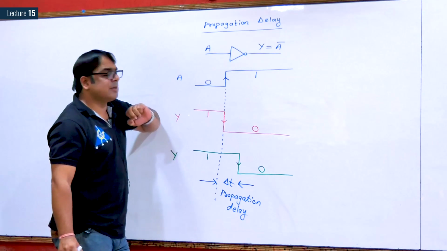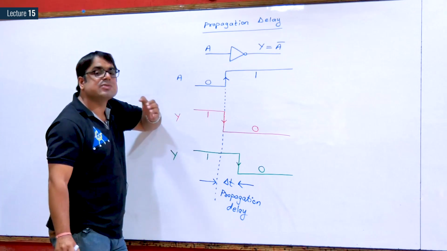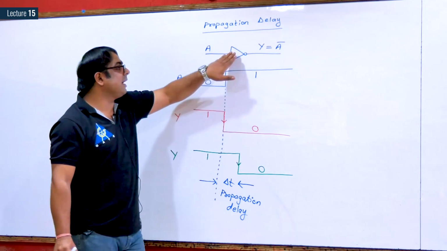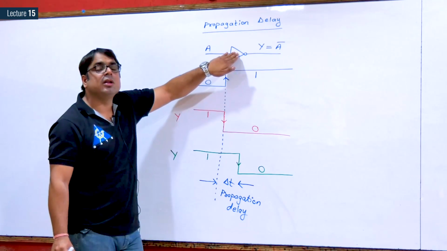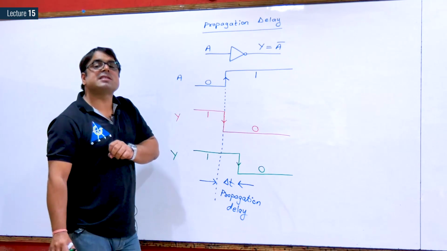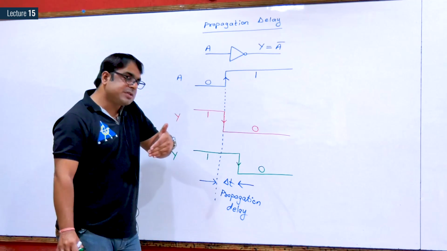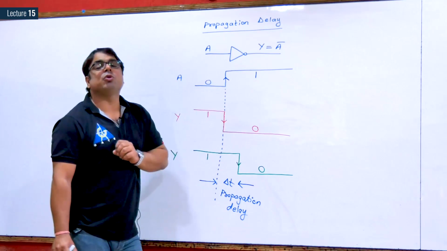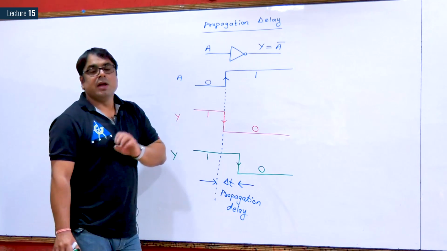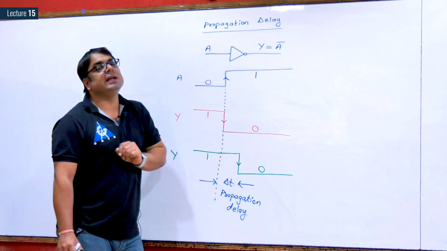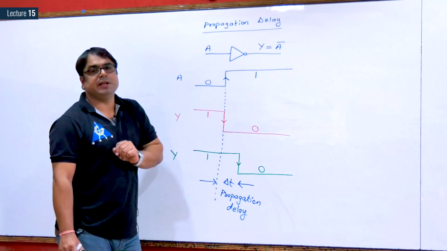Now, why this propagation delay happens is a very simple, obvious reason, because in this logic symbol there is a circuit inside. If there is a circuit inside, the input signal has to pass through the circuit to obtain the output. The delay in obtaining the output is basically the propagation delay.